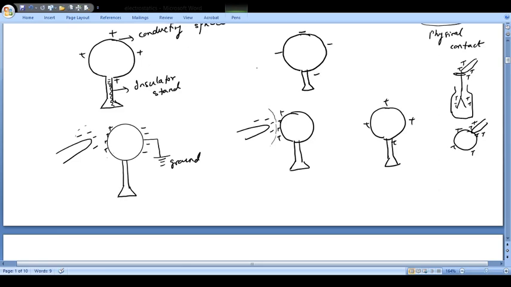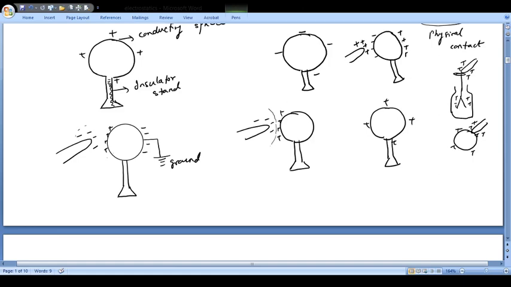So what you have to do is see what will be your first step, whether you have to bring your rod which is negative or positively charged. So here, if I talk of this figure, you have to bring a positive charge. So negative will be here and its positive is going to be here.